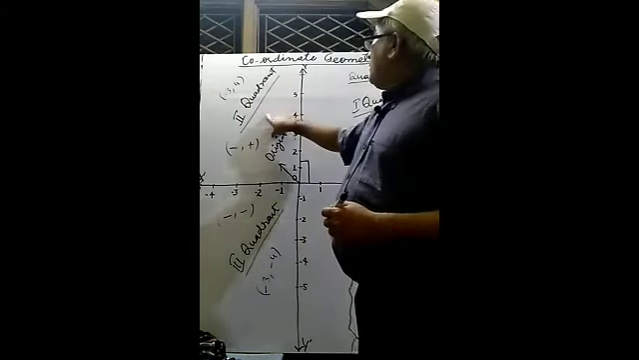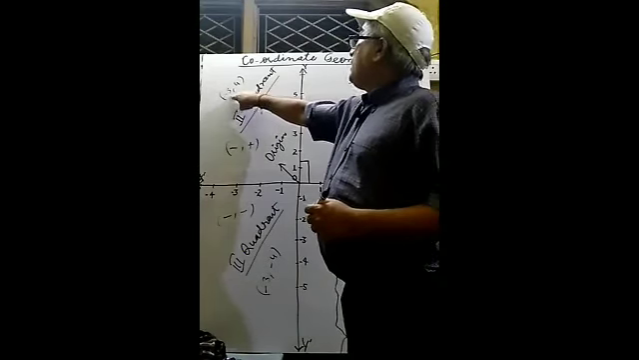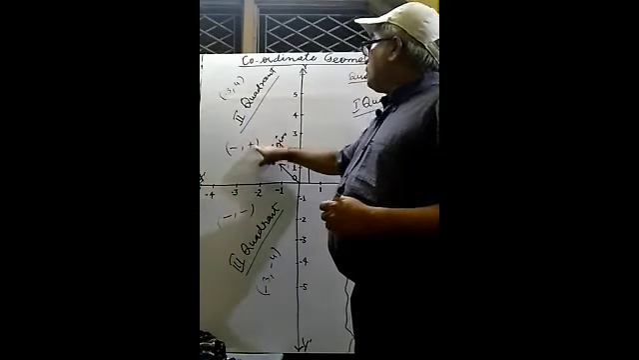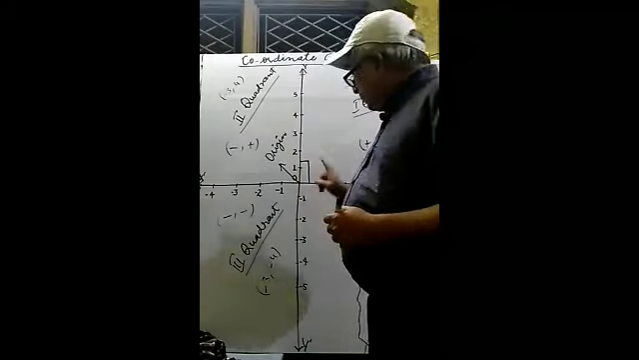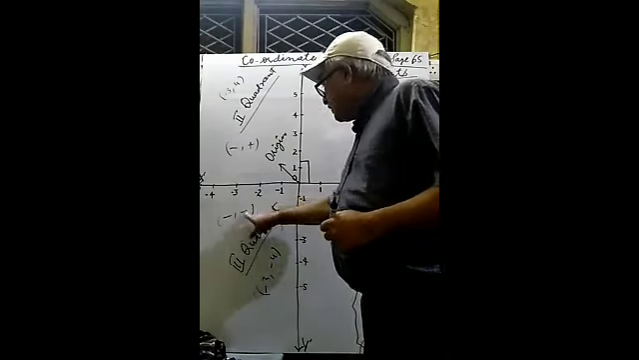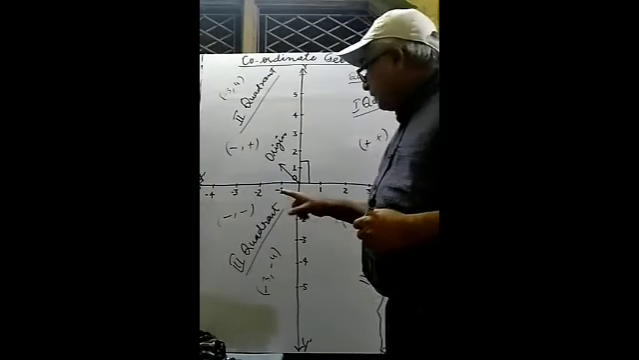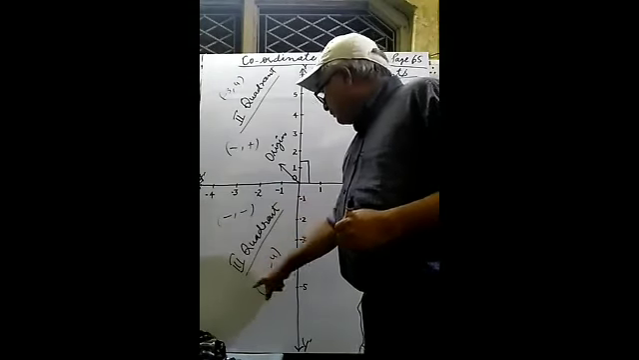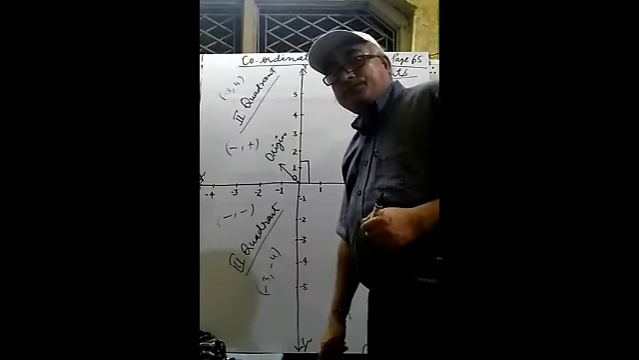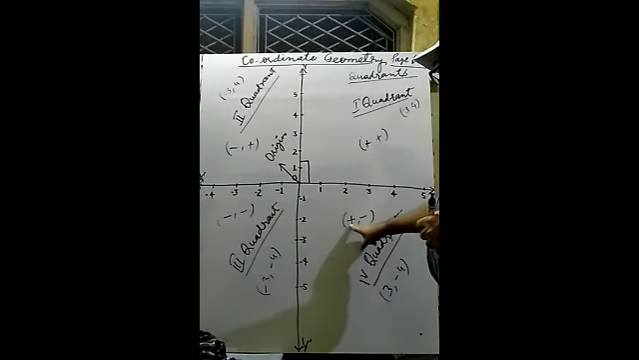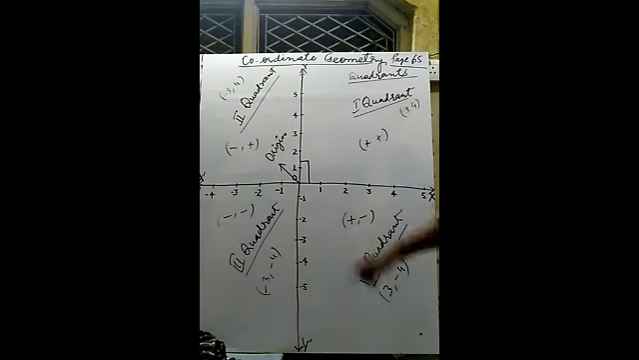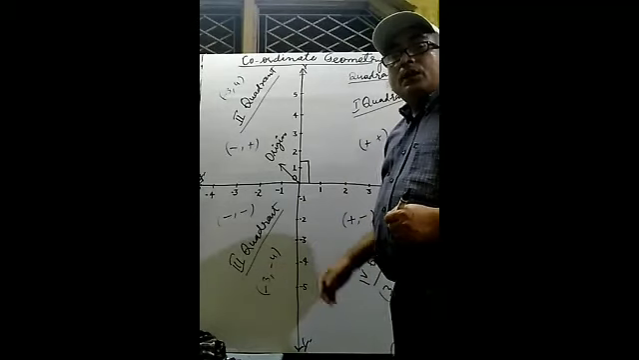If in an ordered pair the first one is negative and the second one is positive, negative positive, it goes to the second quadrant. If a point is there and both are negative, what does it mean? It belongs to the third quadrant. Suppose the first one of the ordered pair is positive and the second one is negative, where will that lie? In the fourth quadrant.